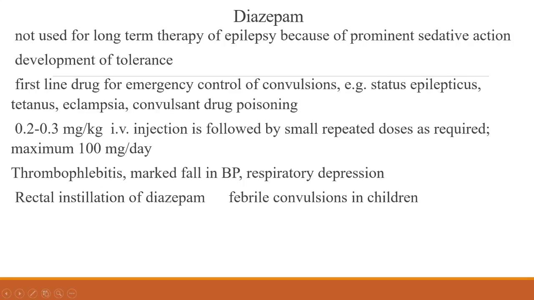Better you study the dose: it is 0.2 to 0.3 milligram per kilogram IV injection, followed by small repeated doses, and maximum 100 milligrams. Then some side effects like thrombophlebitis, a marked fall in BP, and respiratory depression. Whenever you think of benzodiazepines, two side effects, sedation and respiratory depression, will be there. So you have to be very careful whenever you are administering this drug.